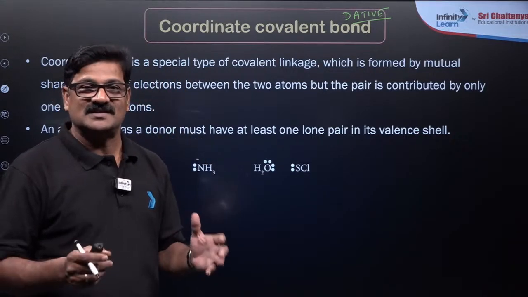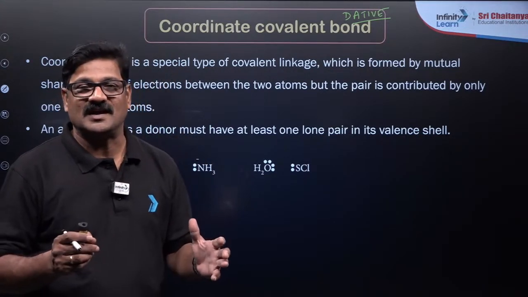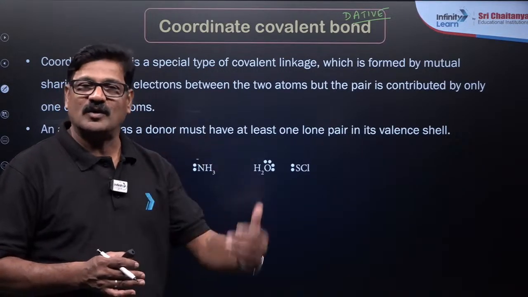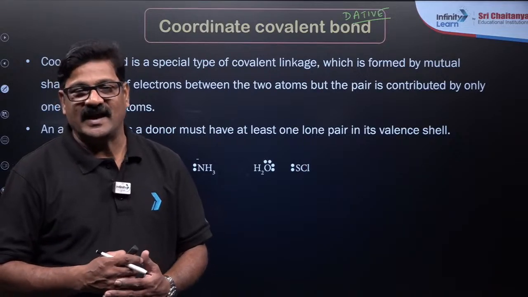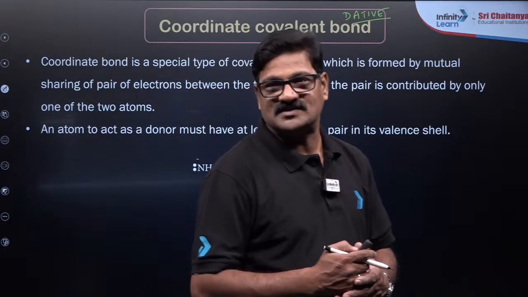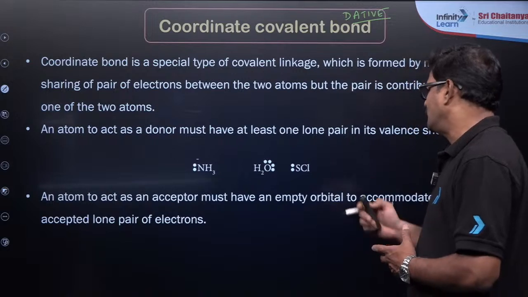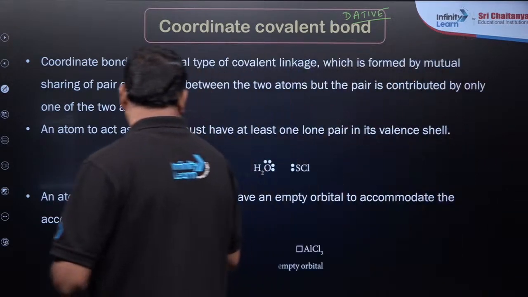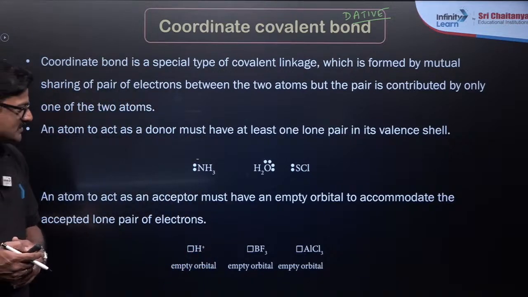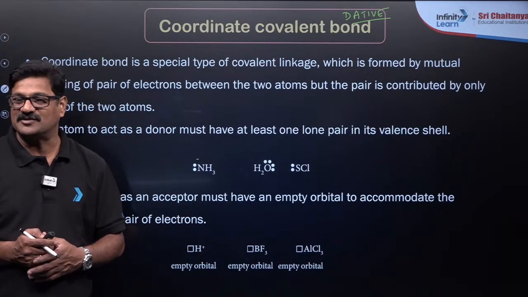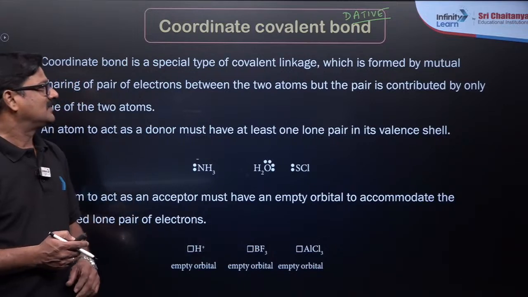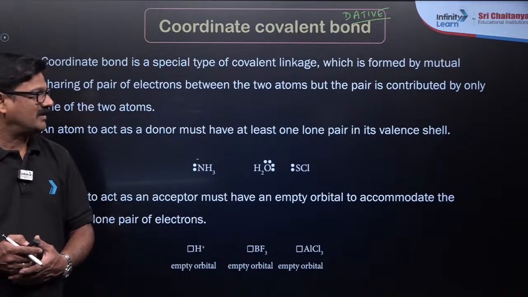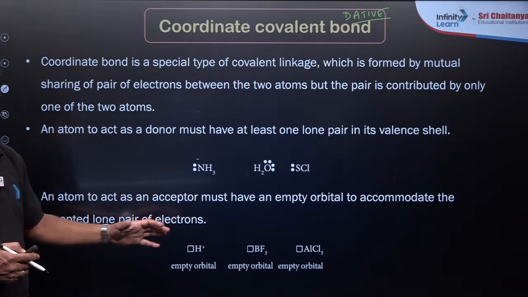Okay, so this is the same version we are going to discuss in the Lewis acid base theories. Yes, both are the same. The donor one is called Lewis base and the acceptor one is called Lewis acid. Understand? NH3, H2O, SCl are going to be the donors and the acceptors are ions like H plus or BF3 or AlCl3. समझ में आ रहा है क्या? Anything? How do you find covalent bond? Everything can be seen over here, right? It is very, very important, my dear children.